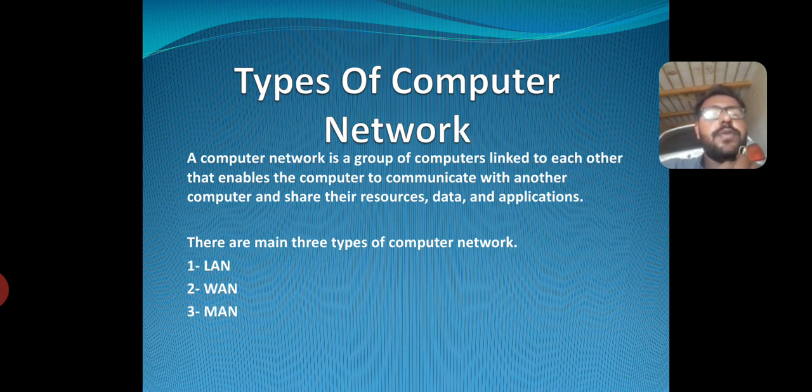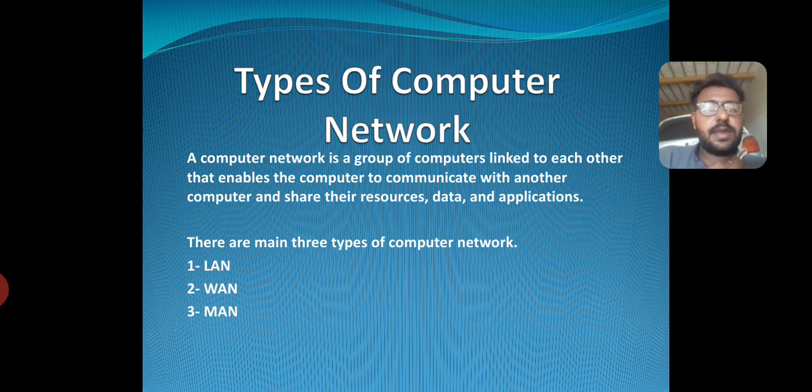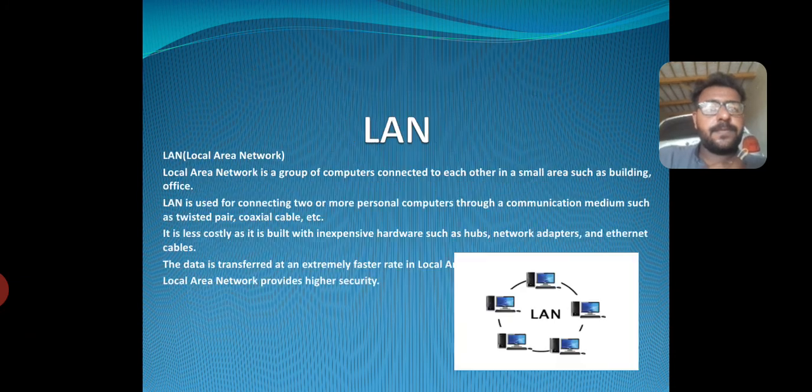Types of computer networks. A computer network is a group of computers linked to each other that enables the computers to communicate with any other computer and share their resources, data and applications. There are three main types of computer networks: LAN, WAN, MAN. The LAN, local area network. A local area network is a group of computers connected to each other in a small area such as a building or office.